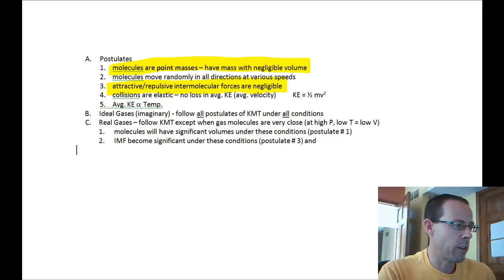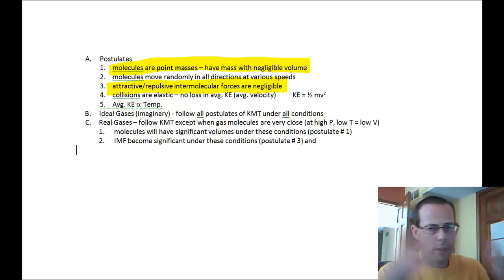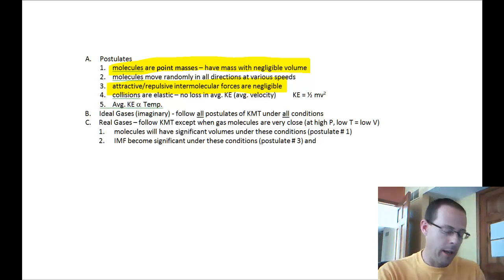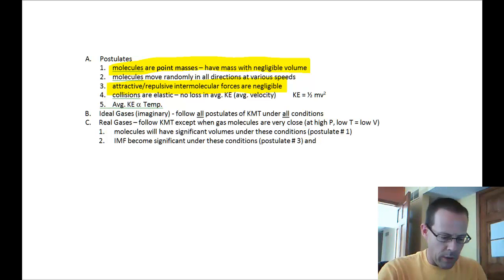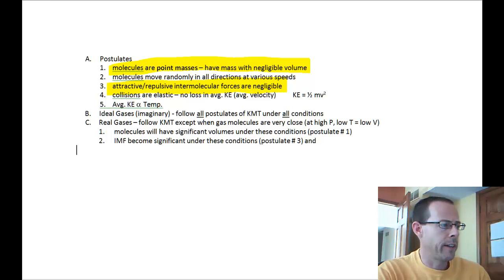Number four, collisions are elastic, which means there's no loss in average kinetic energy. So if you're thinking about gas molecules and they hit each other, when they hit each other, do they slow down? And we say no. As they're moving through space, is there anything between them? And there's not. There's no friction between gas molecules, because usually we say there's air friction, but they are the air. So again, collisions are perfectly elastic.